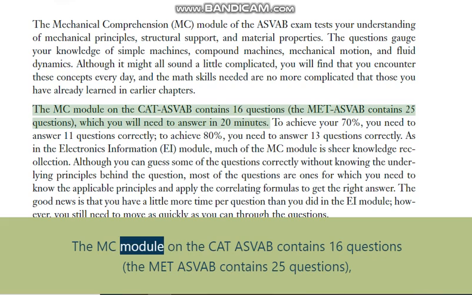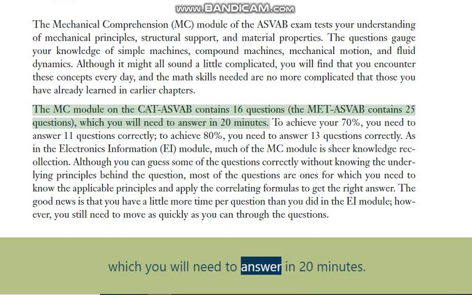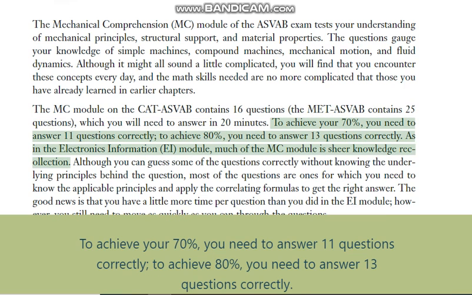The MC module on the CAT-ASVAB contains 16 questions, and the MET-ASVAB contains 25 questions, which you will need to answer in 20 minutes. To achieve your 70%, you need to answer 11 questions correctly. To achieve 80%, you need to answer 13 questions correctly.